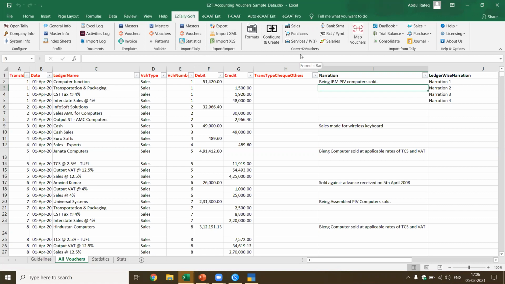You also have got different formats. This is where you use the convert to voucher format. We also got formats where you can map the vouchers.